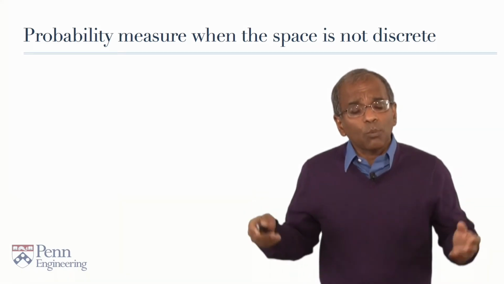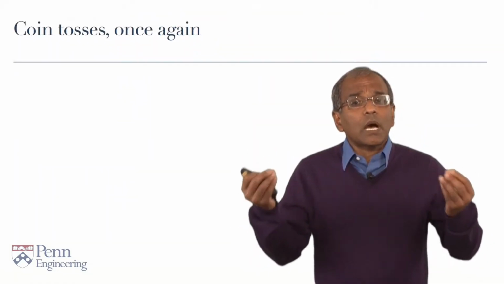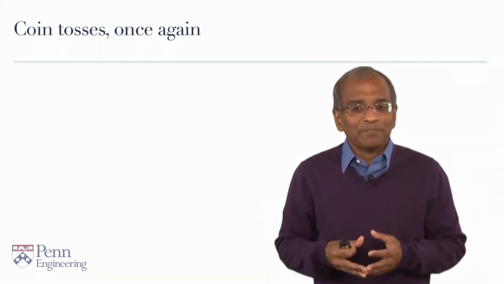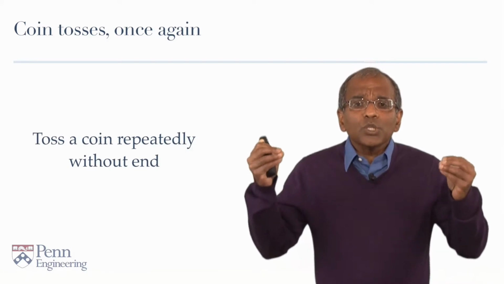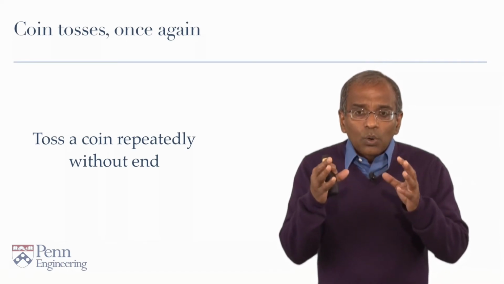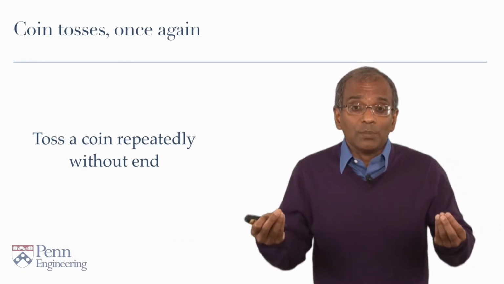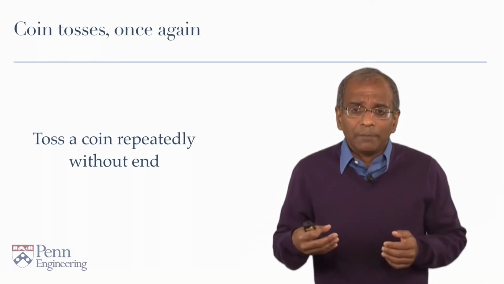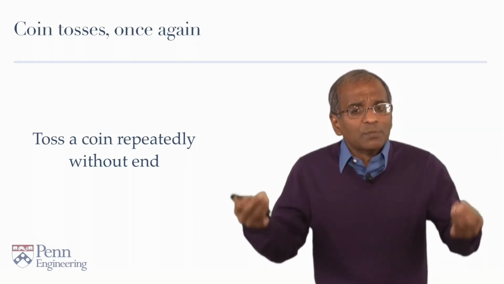As always, we should build up some more intuition by looking at settings where these kinds of concepts come into play. And as always, we return to the toss of a coin. So let's consider the following new experiment. Suppose one tosses a coin repeatedly without end. Now, you understand, of course, that this is a fundamentally conceptual experiment. It can never actually be performed because it demands that the coin tosses go on indefinitely. But one can conceive of doing this. This is a bona fide Gedanken experiment.